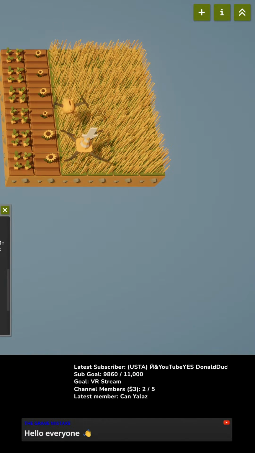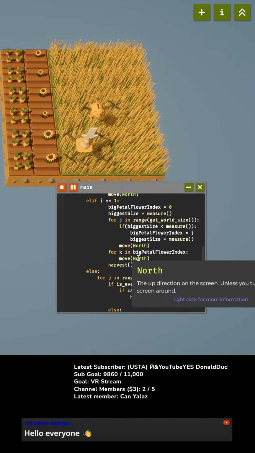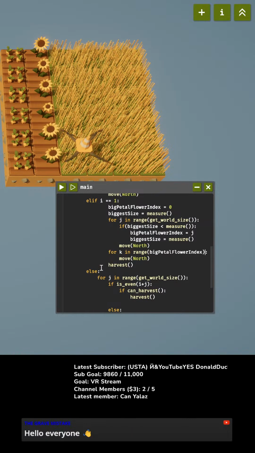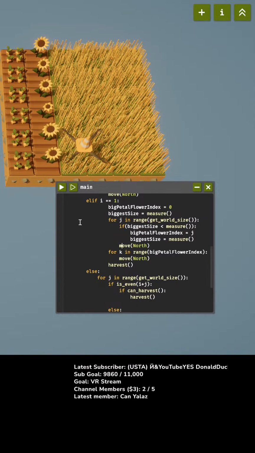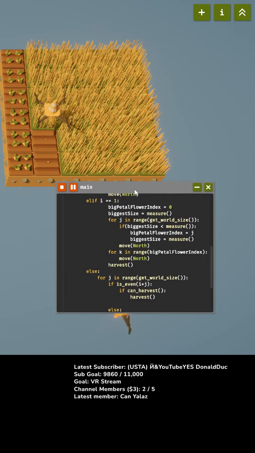There we go. Okay, error. 0 can't be iterated in a for loop. The for loop must be given a sequence to iterate over. Example, for I in range 5. Oh, okay. For K in range, biggest petal flower index. How about that? Like that. Okay. There we go. Okay, now let's try it. Oh, and I covered up patting the piggy again.